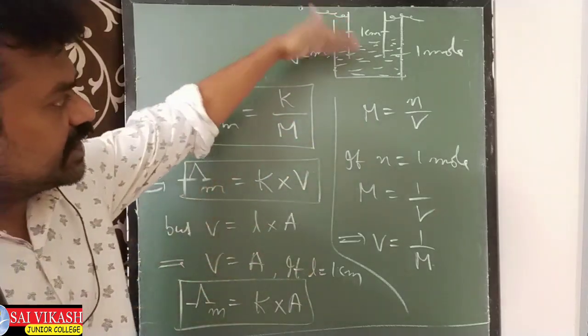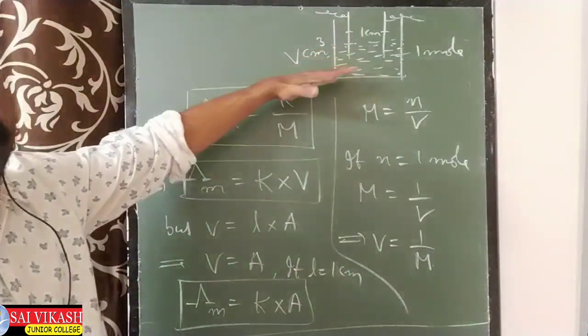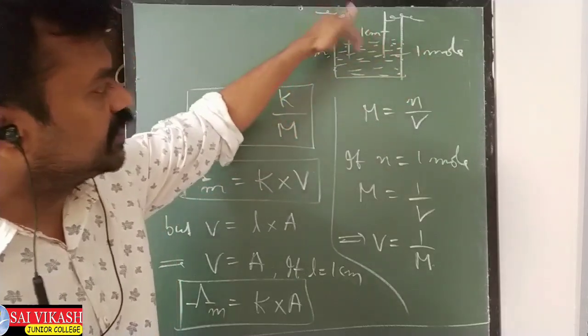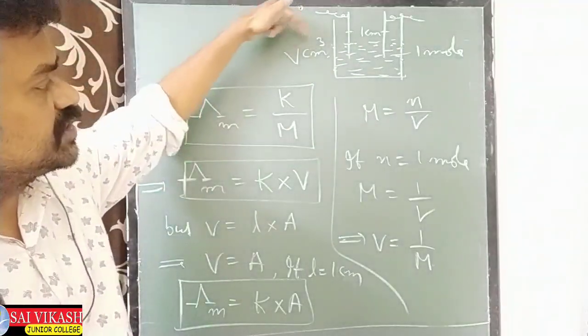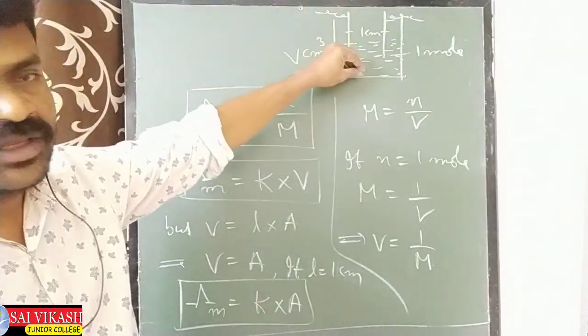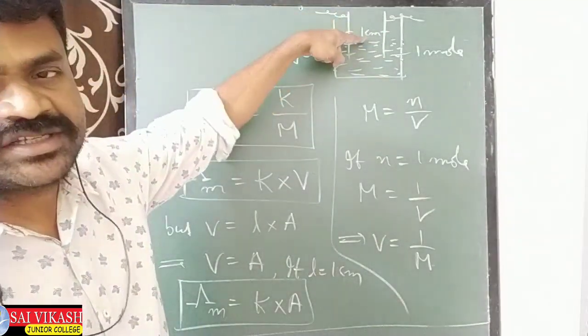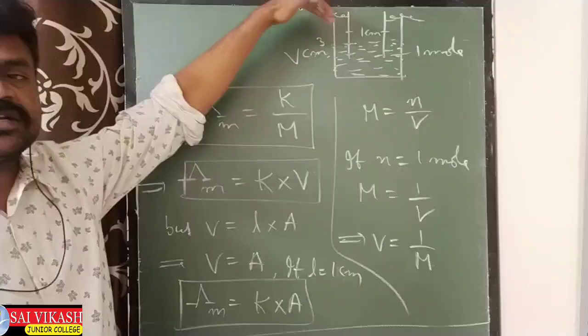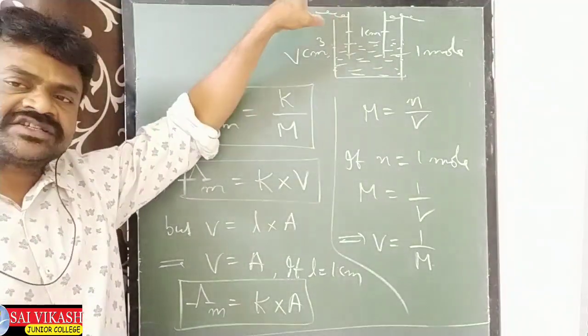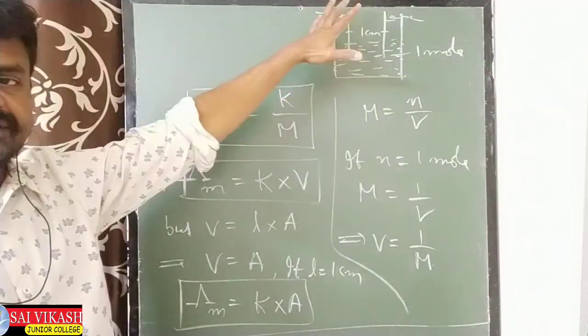So the conditions we need to take are like this: 1 mole of the electrolyte present in V centimeter cube of volume, in which electrodes are separated by 1 centimeter, and these electrodes have a large area of cross section.